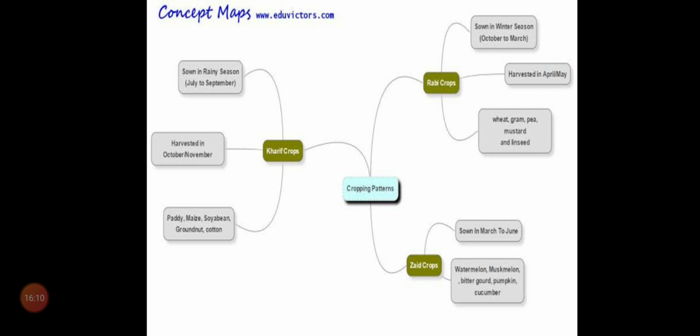Here, the plants that are grown in the rainy season require more water. For example, paddy requires more water. That's why it's grown in the rainy season.